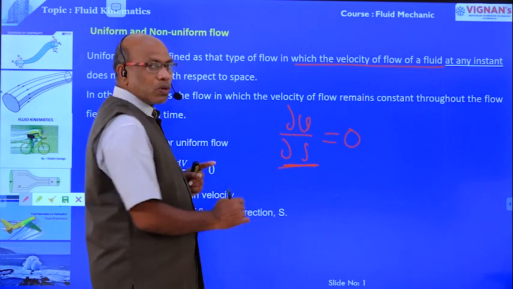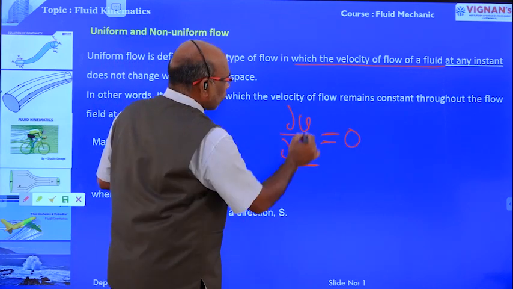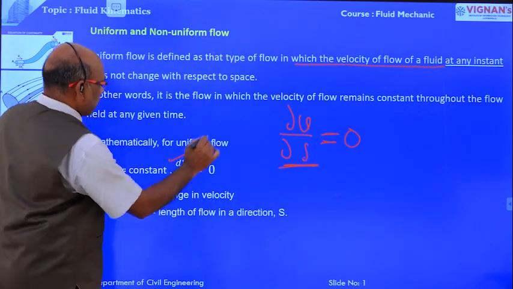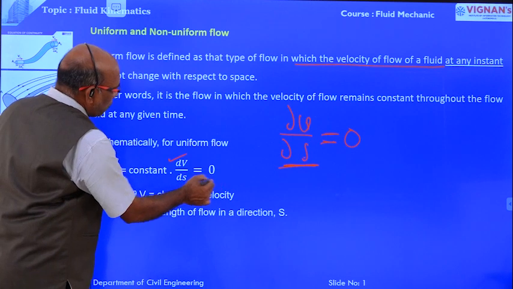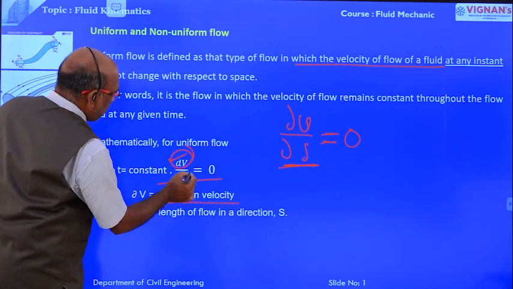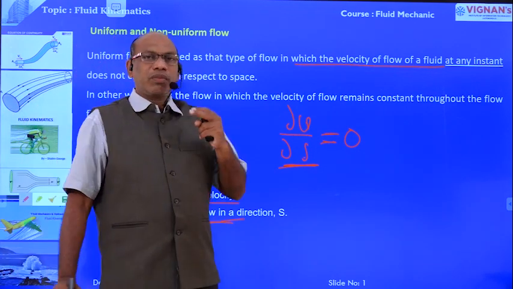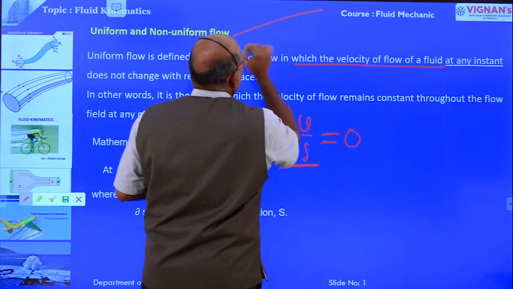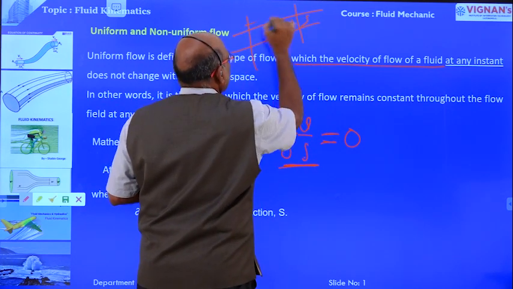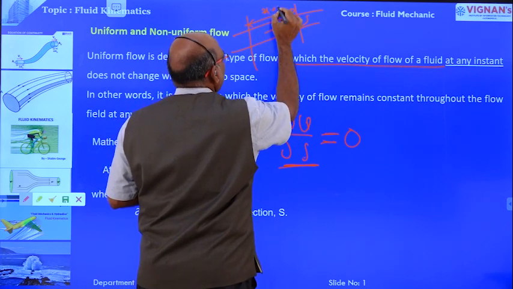Here dou v is the change in velocity, and dou s is the length of flow in a direction. Suppose this is a pipeline, and this is the direction s. We take this reach of the channel, of x distance or 100 meters, whatever.